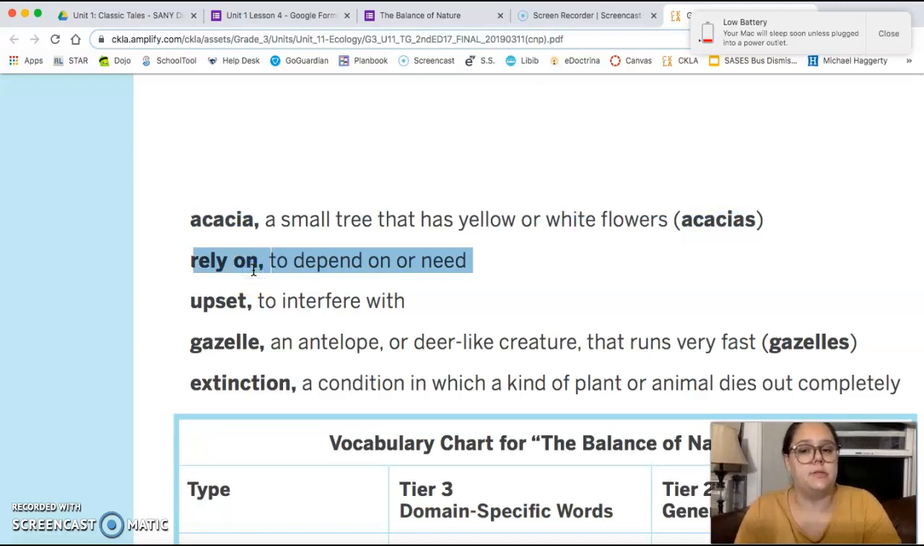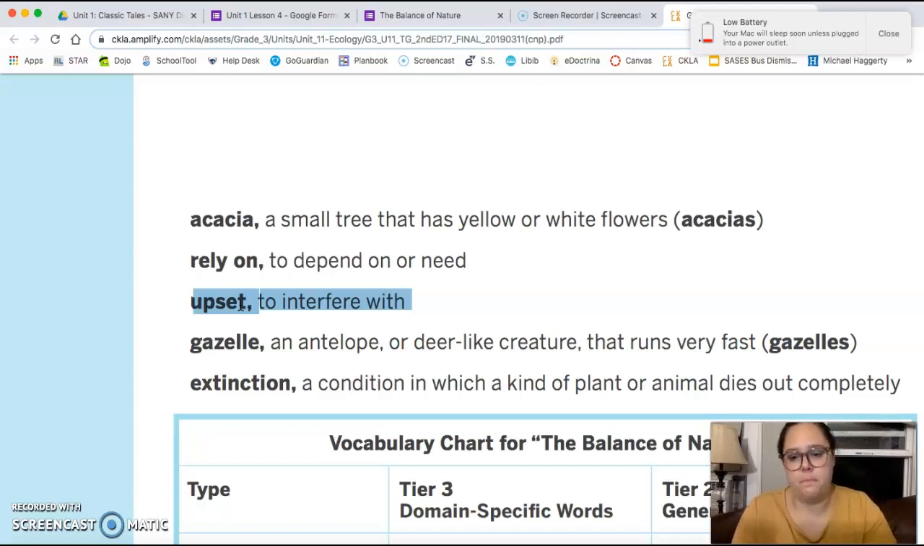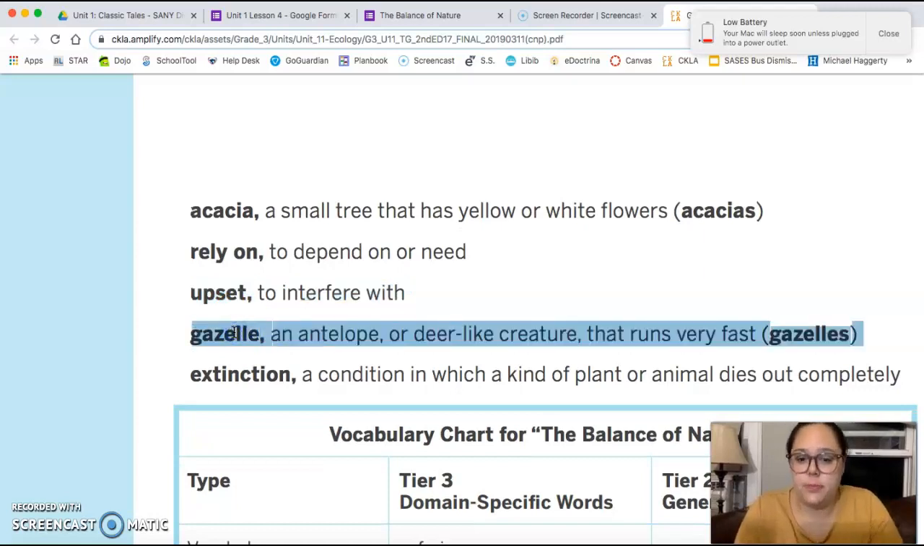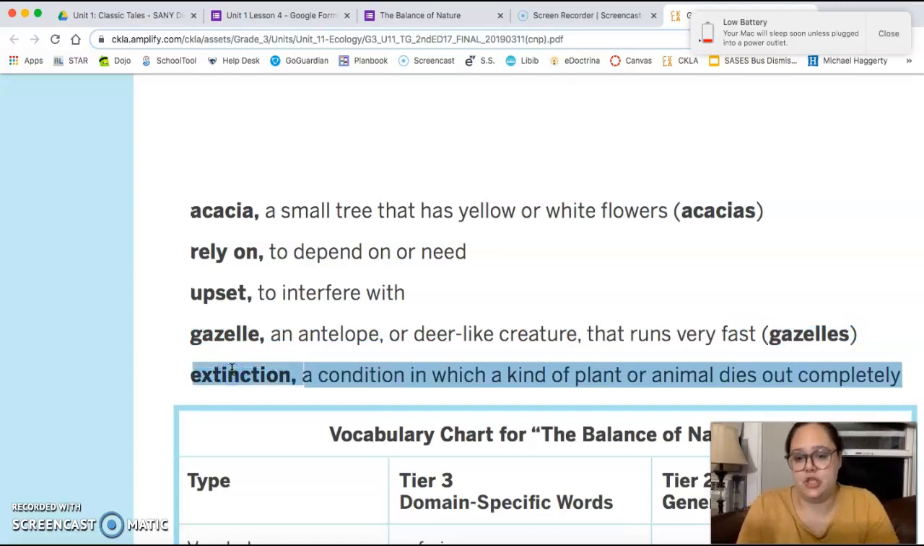Rely on means to depend on or to need. To upset, in this case, is not like to make someone sad. Upset means to interfere with, to mess with. A gazelle is an antelope or a deer-like creature that runs very fast. And then extinction is a condition in which a plant or animal dies out completely. So if an animal species or a plant species is no longer around, it has died out, it has gone extinct.